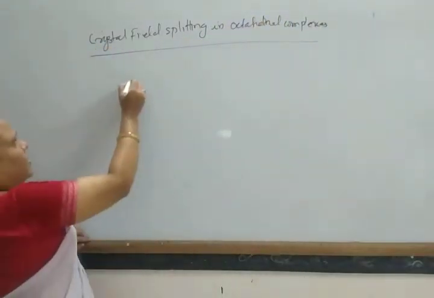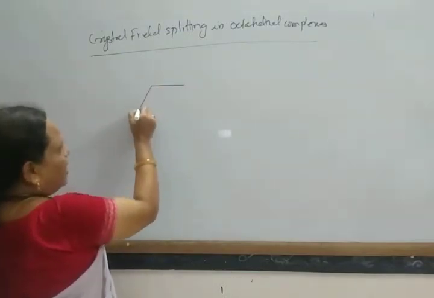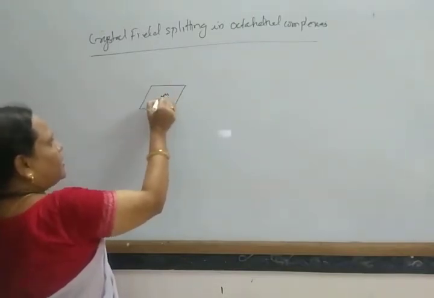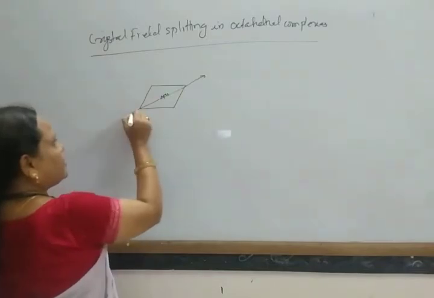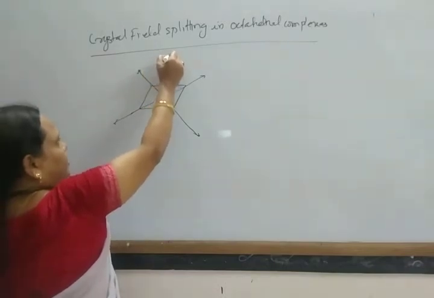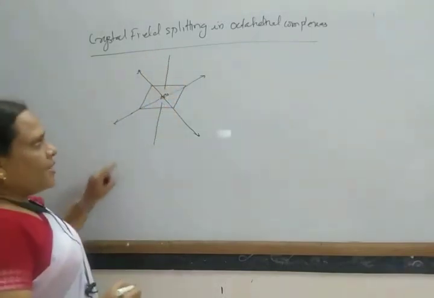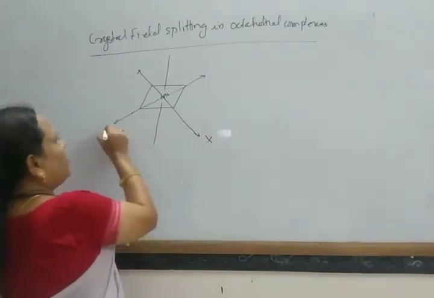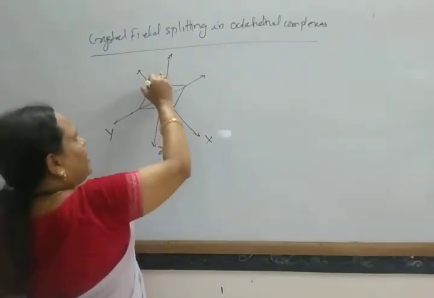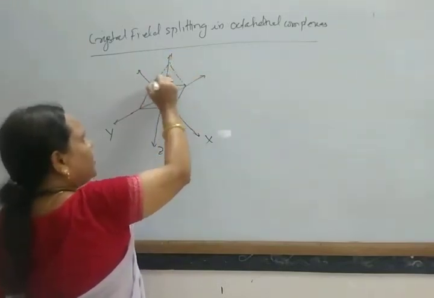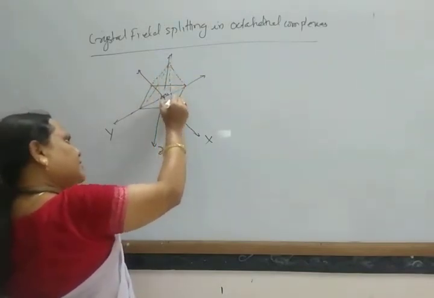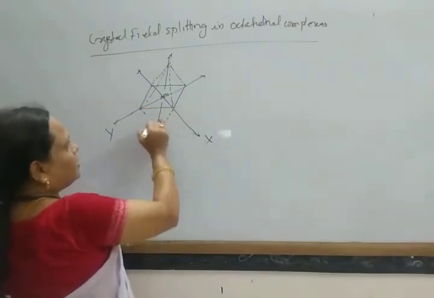So in octahedral complexes, how does this actually exist? Here is the metal atom, and suppose this is the x-axis, this is the y-axis, and this is the z-axis. In this octahedron, the ligands remain at the six corners of the octahedron.